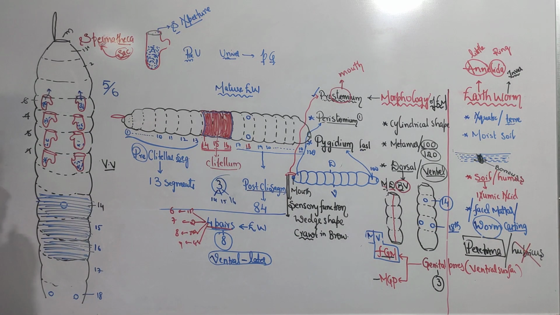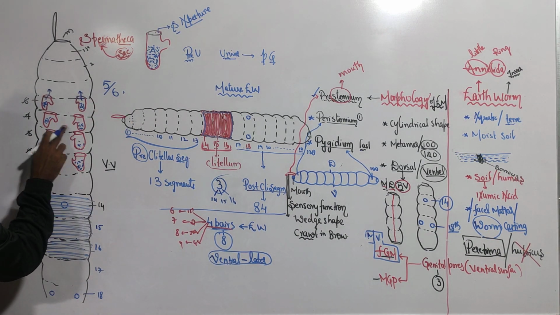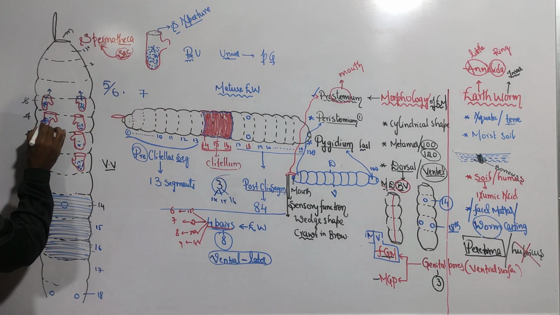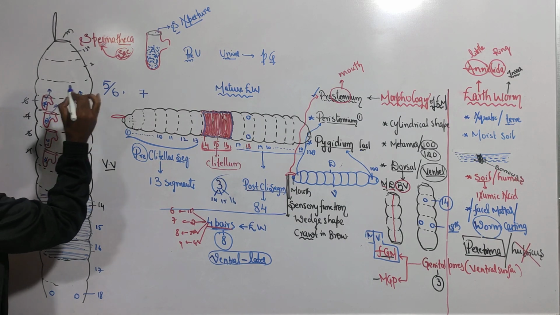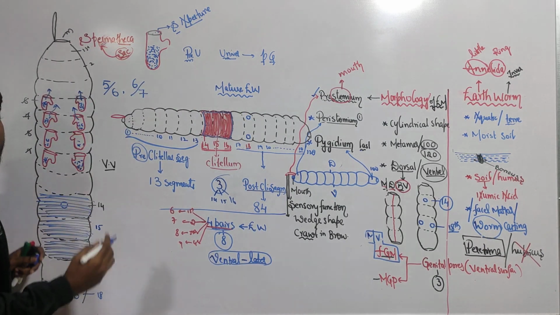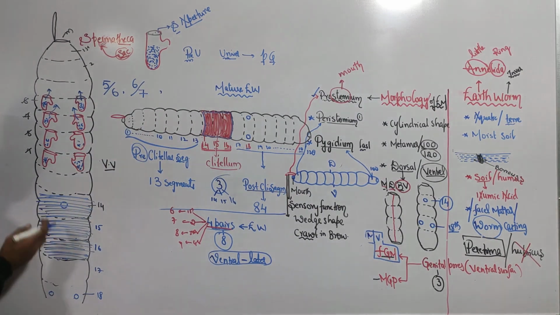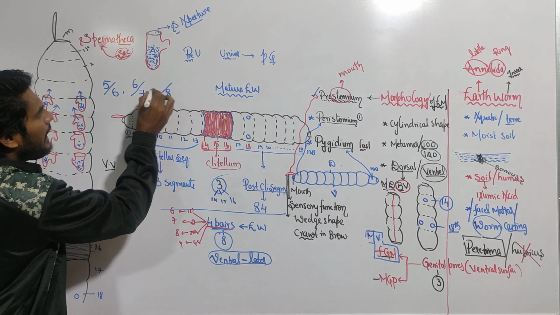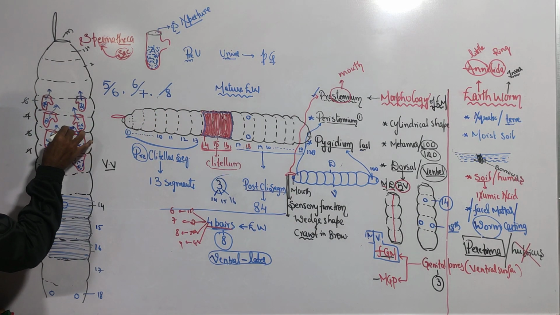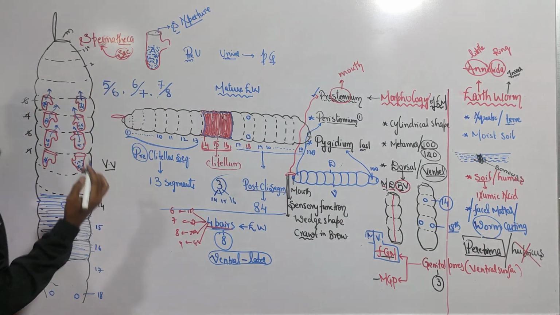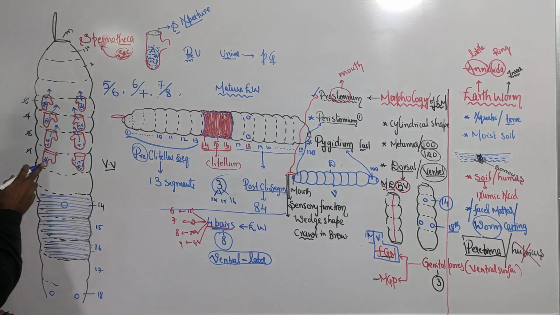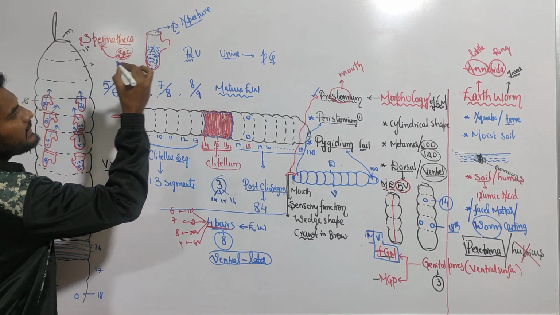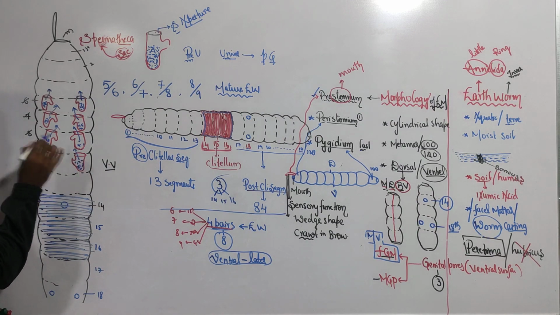Same. Next, the second pair of spermatheca. The second pair is present in which segment? Seventh segment. Very good. But it opens into which segment? It opens into the sixth segment. So 6 by 7. And next, the third pair. The third pair of spermatheca is present in which segment? Eighth segment. And it opens into which segment? The seventh segment. So 7 by 8. Last, the fourth pair of spermatheca is present in the ninth segment and it opens into the eighth segment.